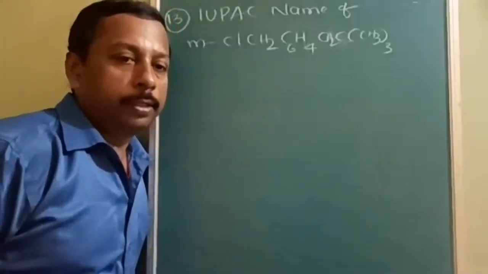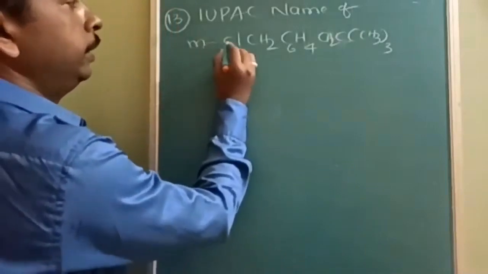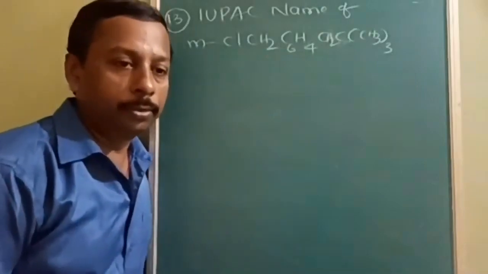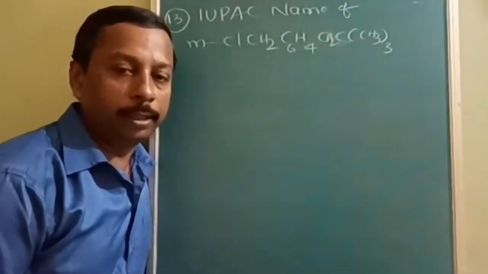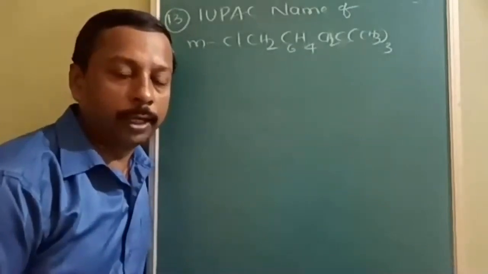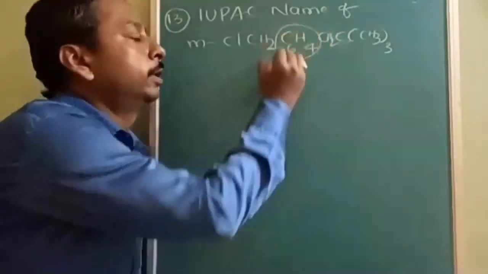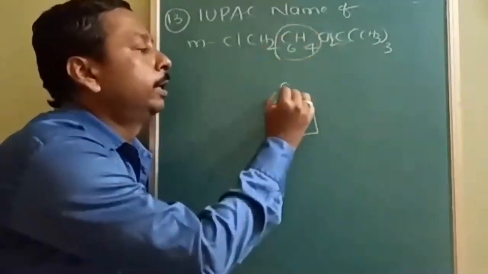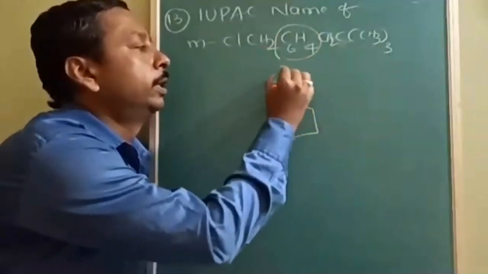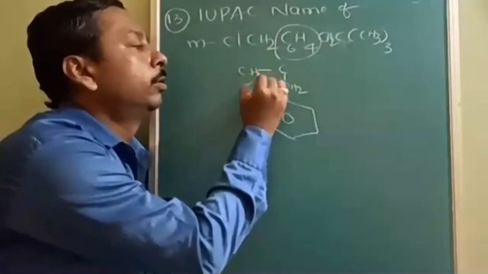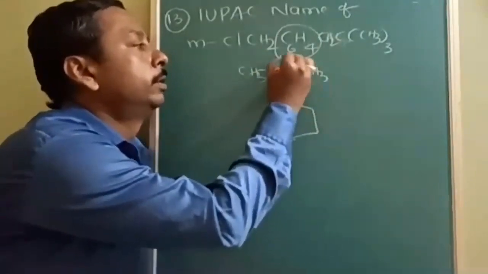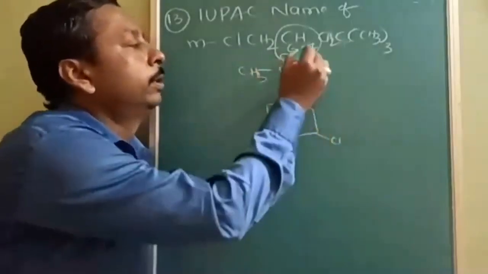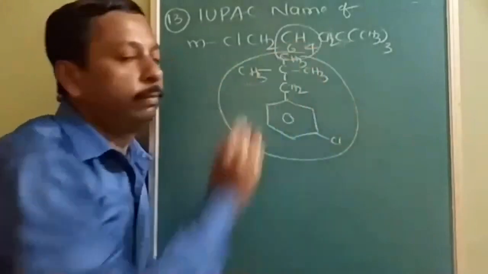Okay, next question is the IUPAC name of ClCH2 C6H4 CH2C(CH3)3. The main problem is that when it is written with the molecular formula, it will be difficult to write the structural formula. See, C6H4 means it is a benzene ring. Here it is CH2, then carbon, attached with 3 methyl groups, and at the ortho or meta position, chloro. So this is the structural formula of the given molecular formula.